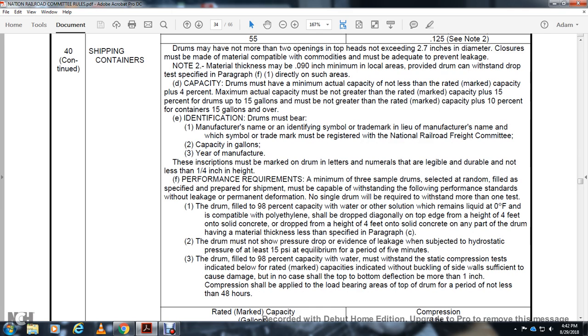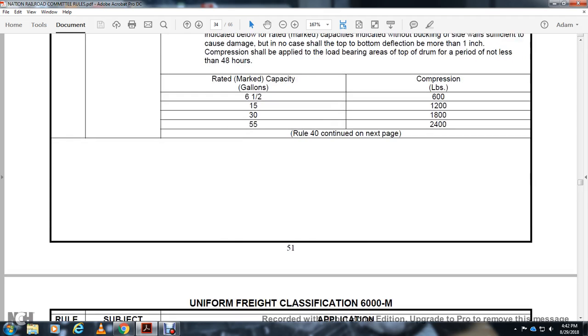Material thickness less than specified in paragraph C. The drum must not show pressure drop or evidence of leakage when subjected to a hydrostatic pressure of at least 15 psi with an equilibrium period of 5 minutes. The drum filled to over 98% of the capacity must withstand the static compression test indicated below the rated capacity. Buckling of the side of the wall is sufficient to cover the damage, but in no case shall the top or bottom deflect more than 1 inch. The compression shall be applied with a bearing area on the top of the drum of not less than 48 hours.